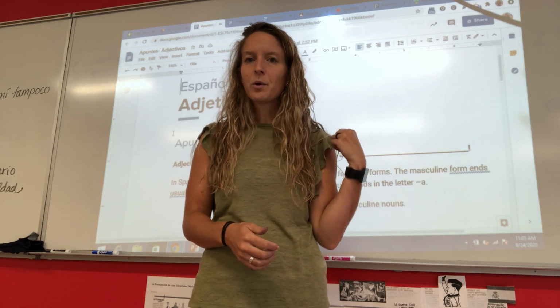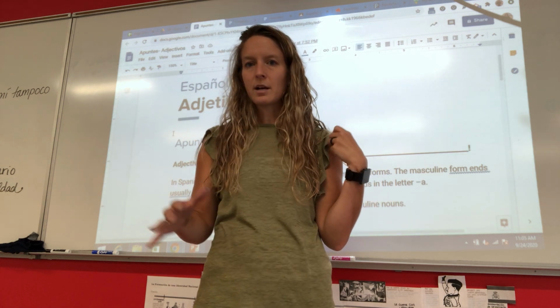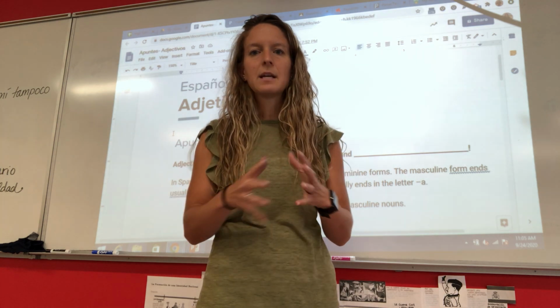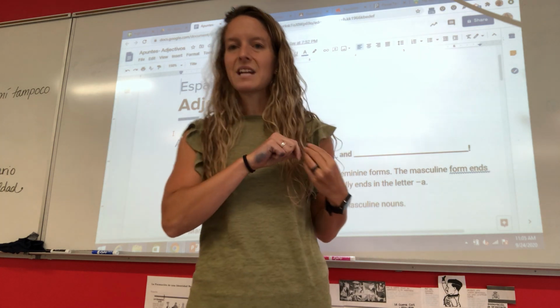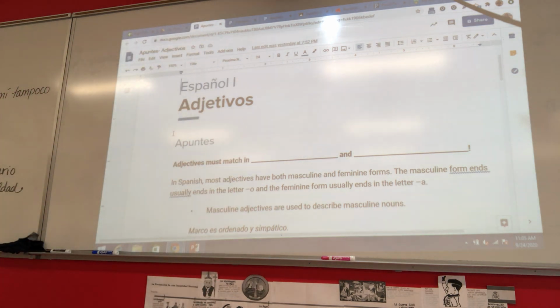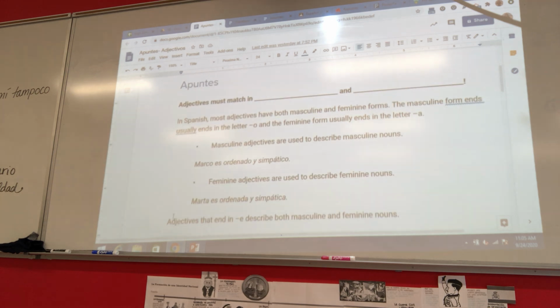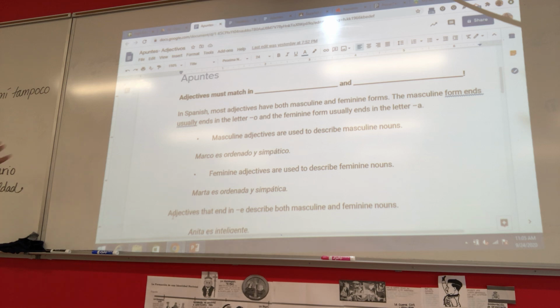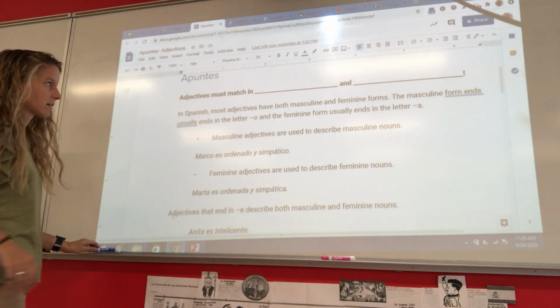So go ahead and pull out your notes, either electronically or if you printed out a paper copy. Let's pull those out, and we're going to take notes on adjectives today, okay? Adjetivos. Apuntes. Here are our notes, right? And let's start looking at our biggest rule for adjectives. Our biggest rule for adjectives is in bold here.